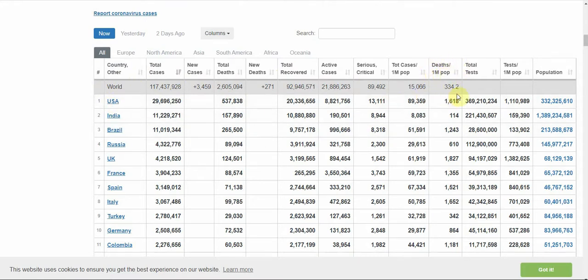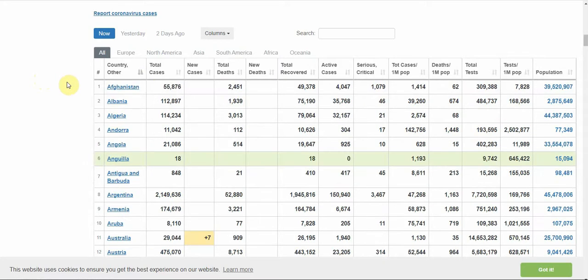We can use the USA as a reference point: 1,618 deaths per million people of population. So what I'm going to do here now is sort this alphabetically from A to Z. And here we have it from A to Z.